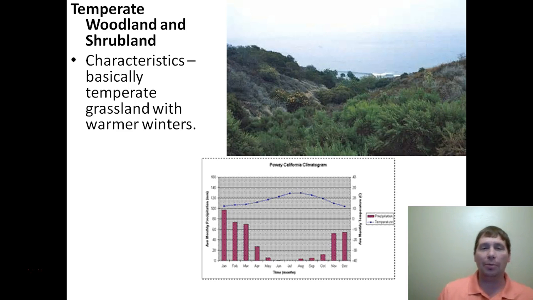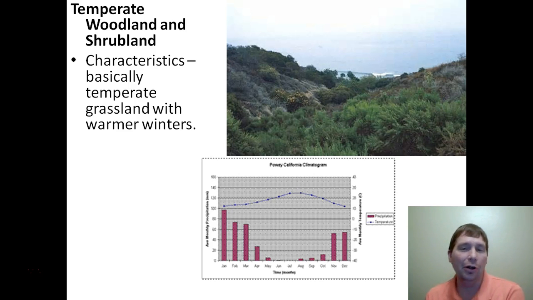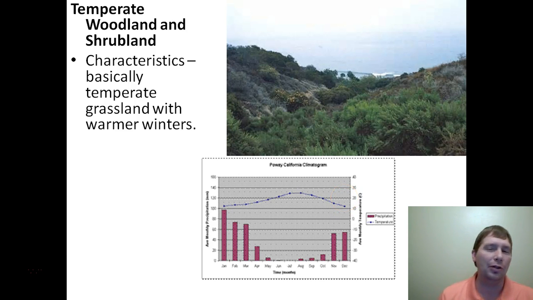As far as climate goes, the chaparral or the temperate woodland is going to be very similar to the grassland, but the winters are warmer. If you check out the temperature graph right here, they top off in the 90s during the summer, and then it doesn't get any colder than about 45 degrees in the winter. Whereas the grasslands, the Midwest in the United States, can get really, really cold. I was in Fargo, North Dakota once when it was 55 below zero. So grasslands can get really cold. Temperate woodland really doesn't get that cold. It's a little bit milder.